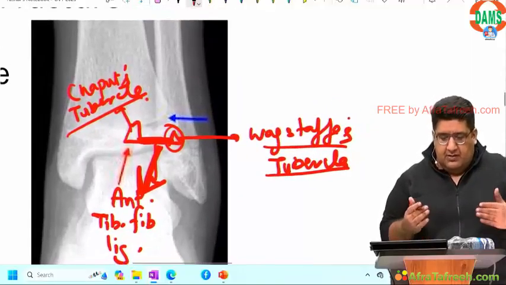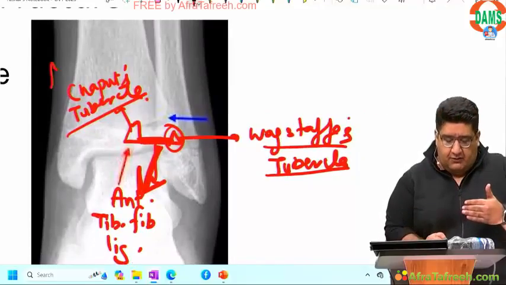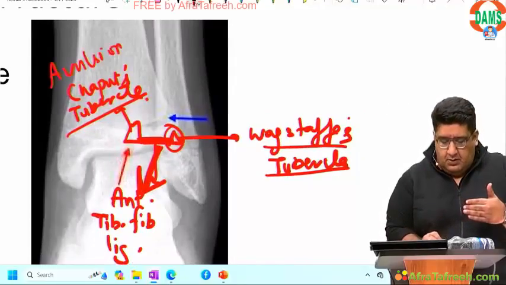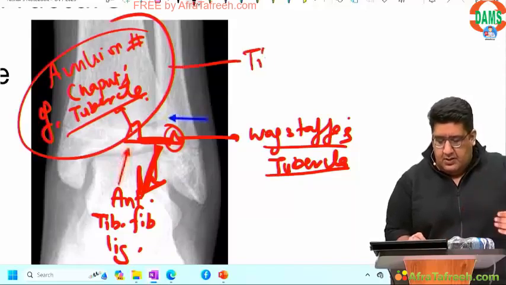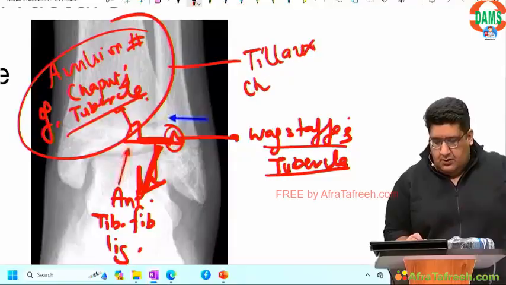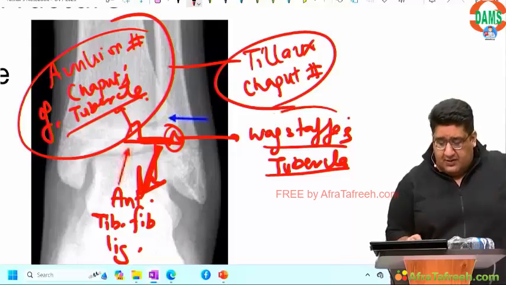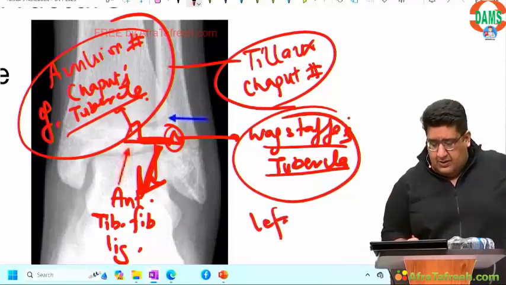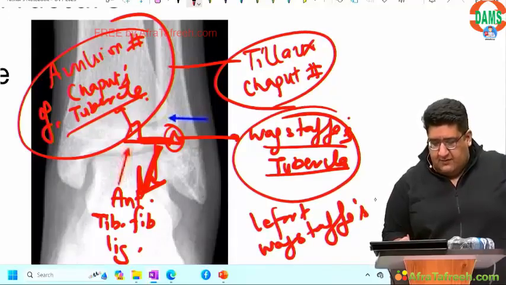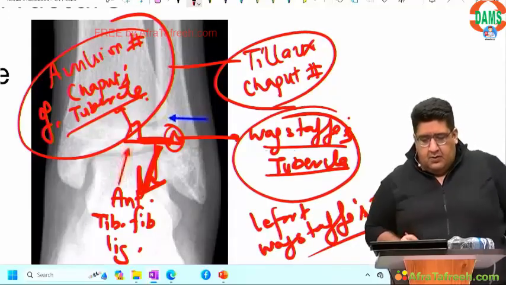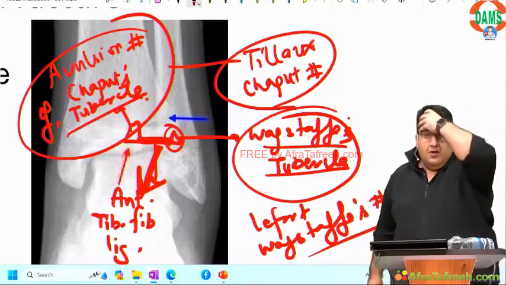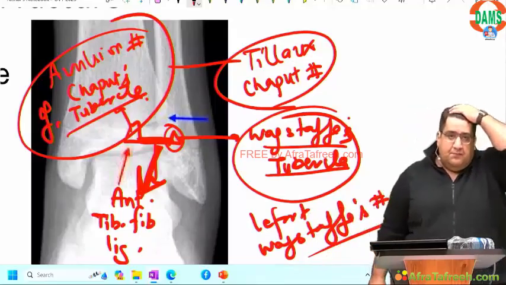Now, if there is avulsion fracture of Chaput's tubercle, that is what is called Tillaux-Chaput fracture. But if there is avulsion fracture of Wagstaff's tubercle, that is what is called Le Fort-Wagstaff's fracture.